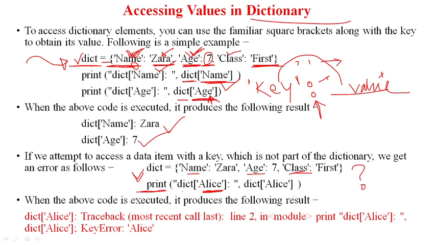So in that case, what will I get? I will get an error. Which error? I will get a KeyError. So always remember, you can access only those values whose keys are present inside the dictionary. And in a dictionary, in place of index numbers, we are using the key name.